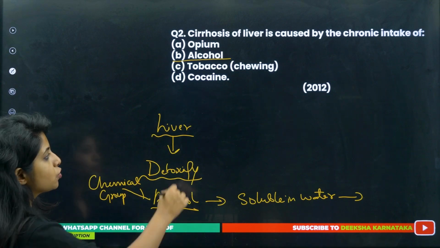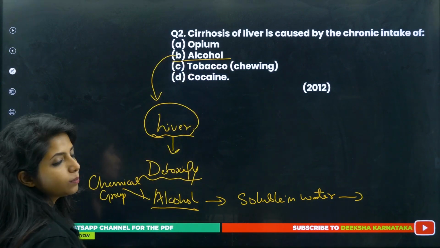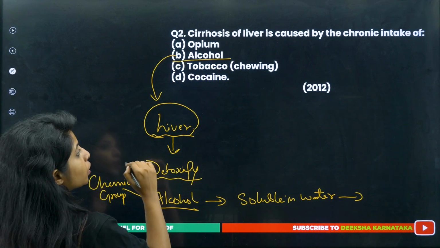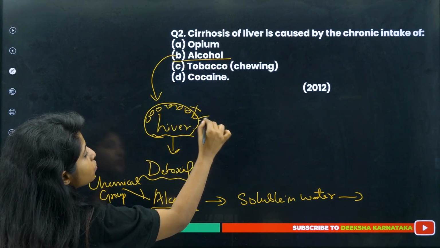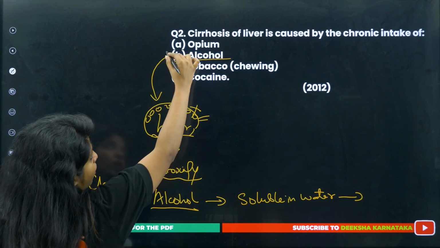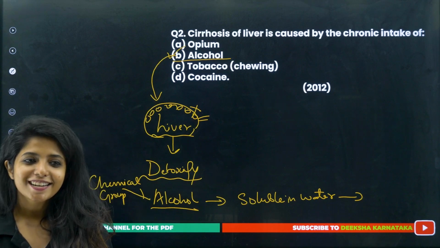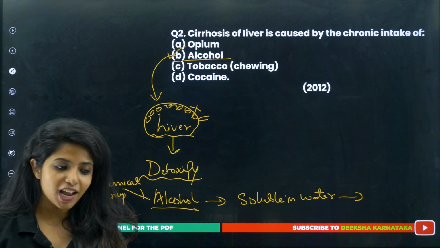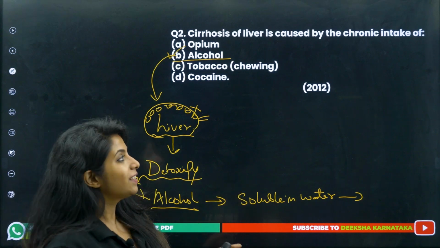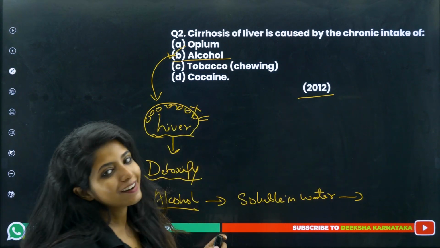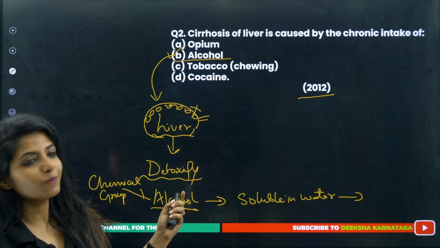Now, don't you think it's too much work for the liver if you are taking too much alcohol? Yes. So obviously at this point of time, the tissues of the liver, the cells of the liver are going to get damaged, and this is known as cirrhosis of liver. This is caused due to excess use of alcohol. So please, children, do not try alcohol. I know you are in this period of trying everything out, but there's something more cool, that is not trying things out. This question came in 2012 and we were able to do it.